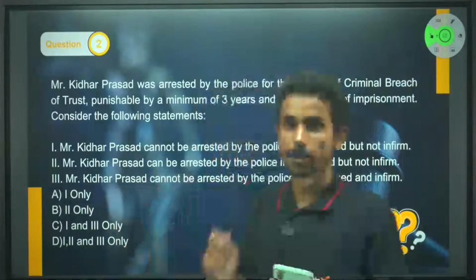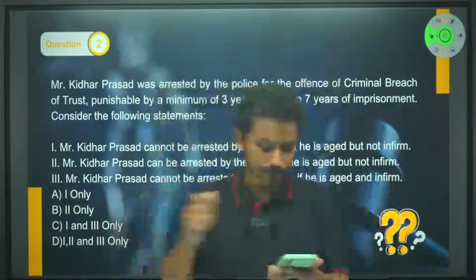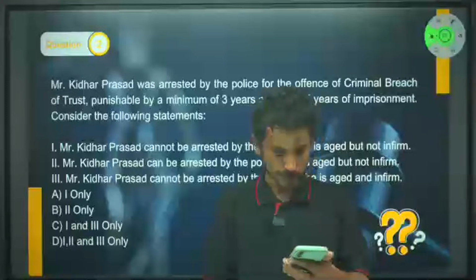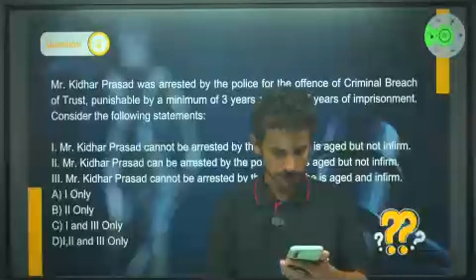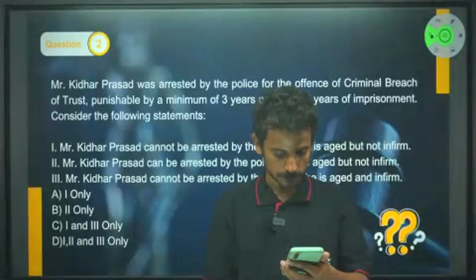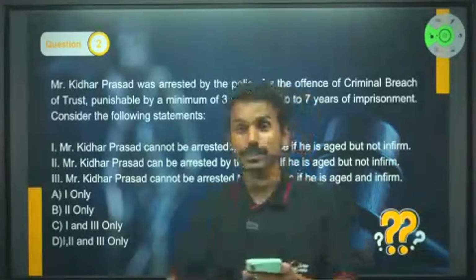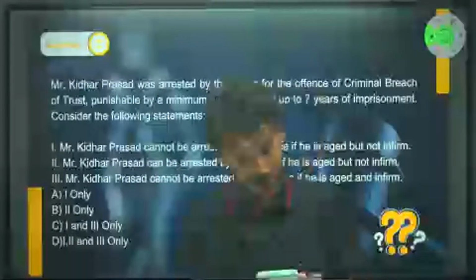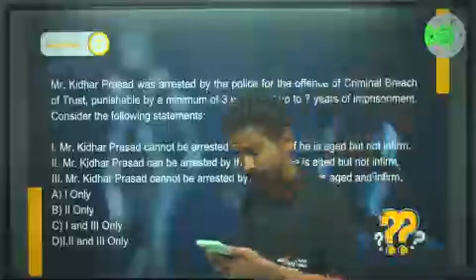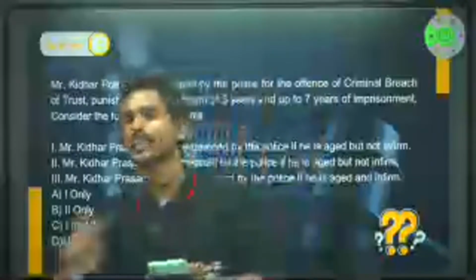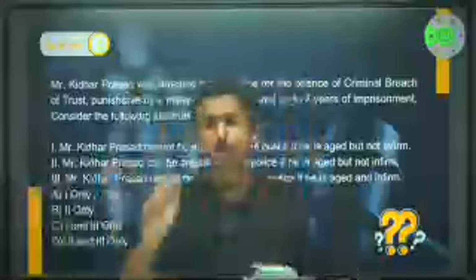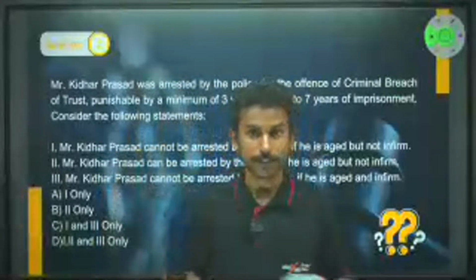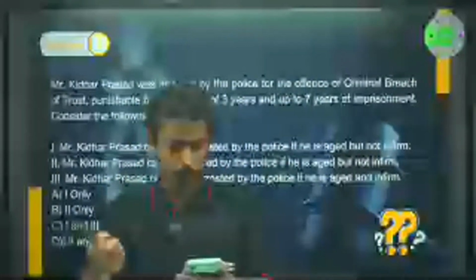Can he be arrested, a person who is aged or infirmed? Can he be arrested? All of you, can he be arrested? Satya says yes. Satvika Reddy says no. What about others? Can he be arrested or no? Yes or no? If you are a police officer, someone comes to you, he says that I'm aged and infirmed. Can you arrest that person if he has done an offense which is punishable with?